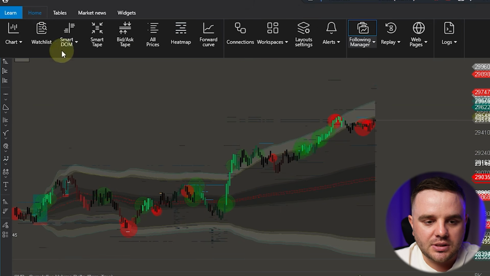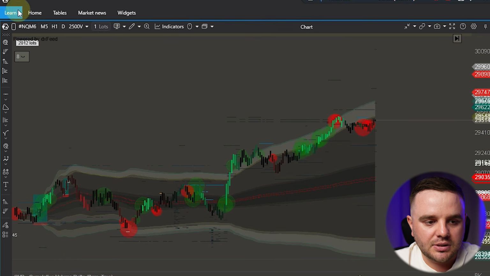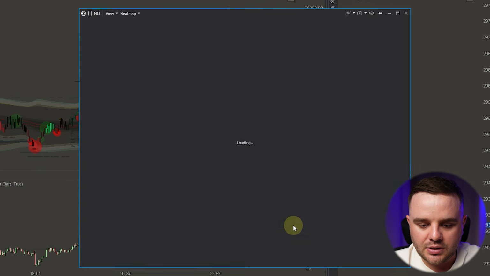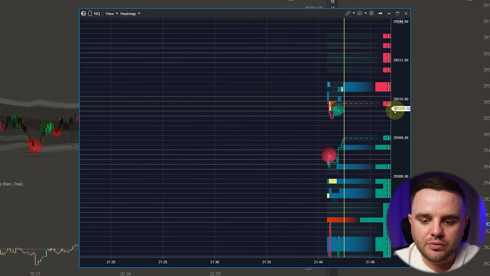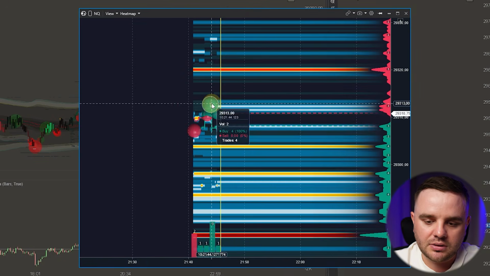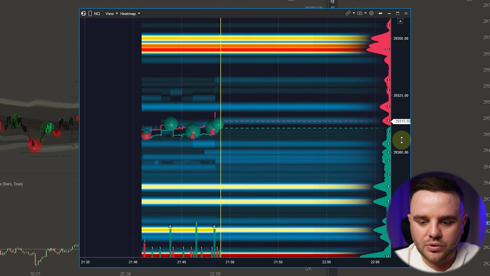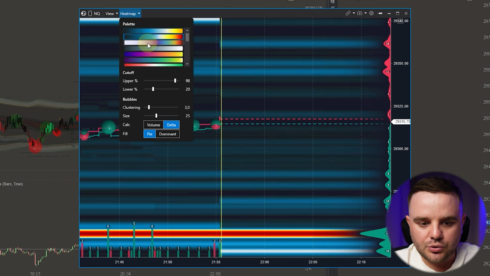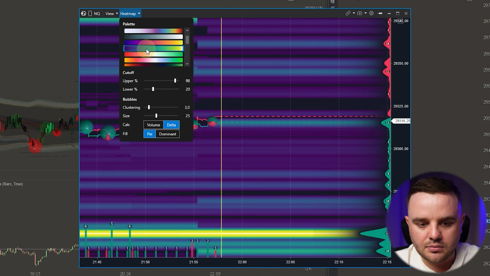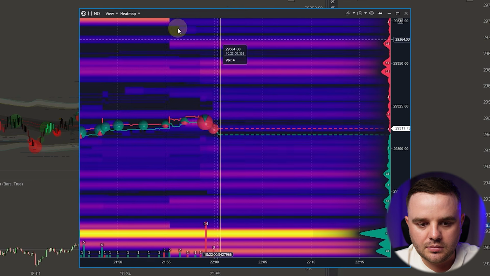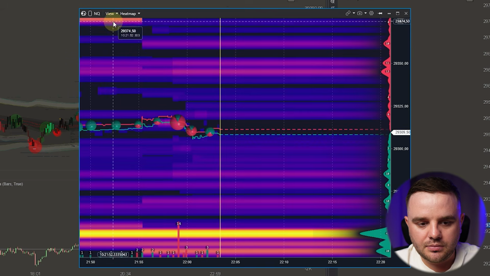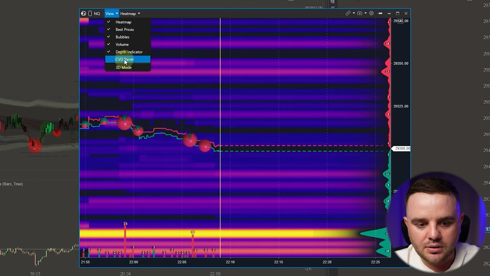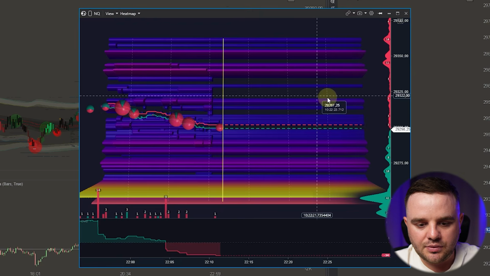The last important question that I would like to cover is the Heatmap in ATAS. Heatmap. Here you choose the instrument. For example, you trade Nasdaq. Heatmap, once more, will work only when you have level 2 data, as we covered at the beginning of this tutorial. Regarding settings, you can see here Heatmap. What you do is a color scheme. Next one, view, Heatmap, best price, bubbles, which are exactly big orders, CVD panel, cumulative delta, and 3D mode, it's like a wall.